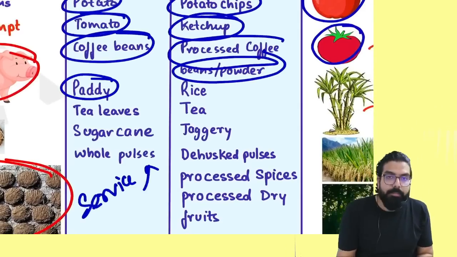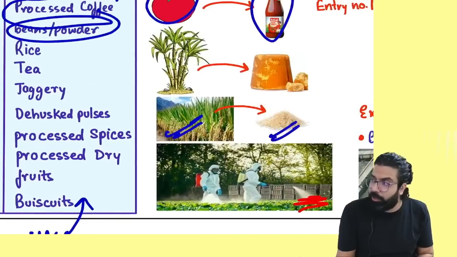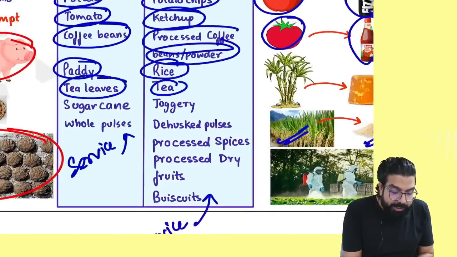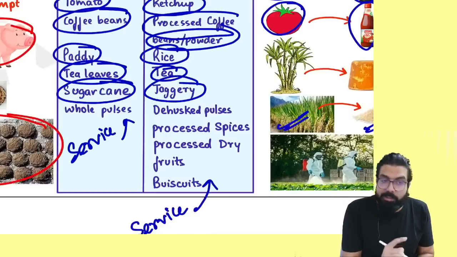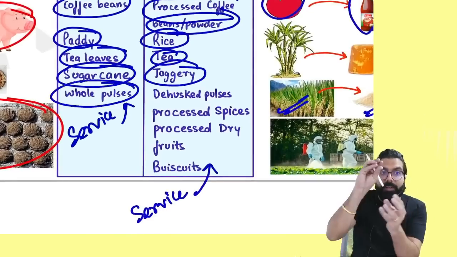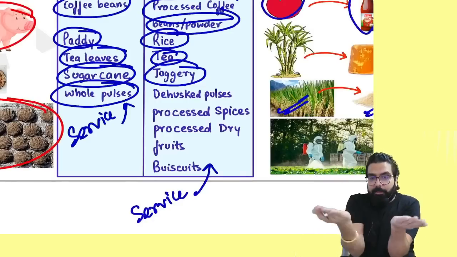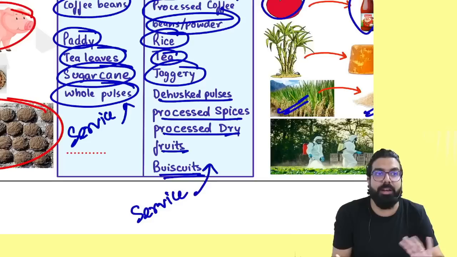Sir, paddy is an agricultural produce. Rice is not an agricultural produce. Tea leaves are agricultural produce. Tea is not agricultural produce. Sugar cane is agricultural produce. Jaggery is not agricultural produce. Whole pulses, those round pulses which are there, are agricultural produce. You break it and make dal. Dal, split pulses, processed spices, processed dry fruit, biscuits, all these are not agricultural produce.